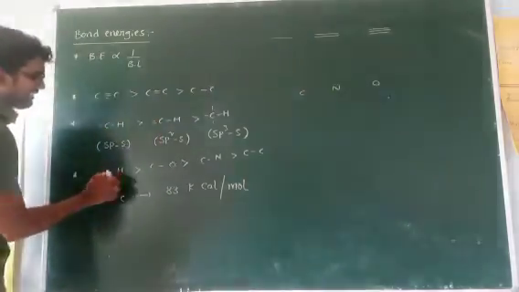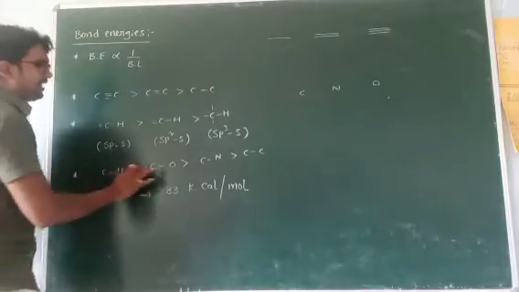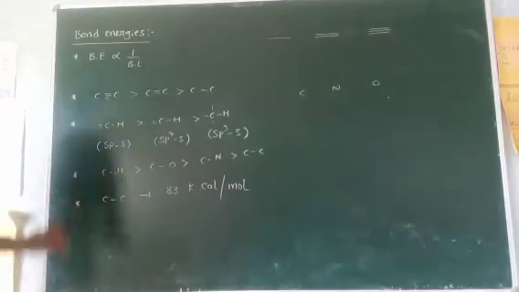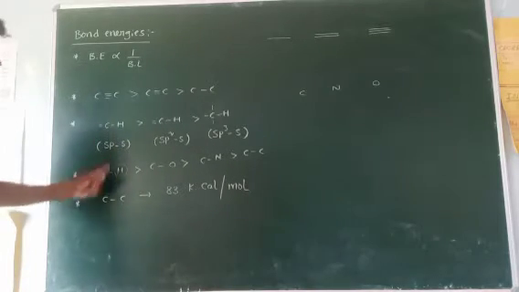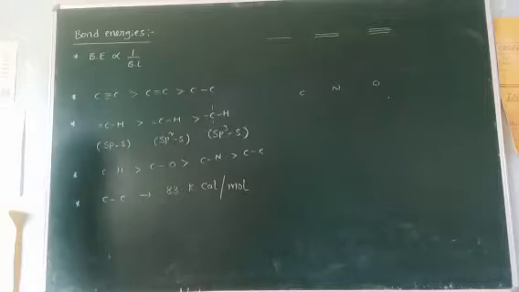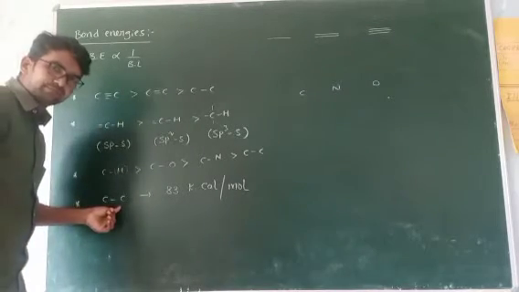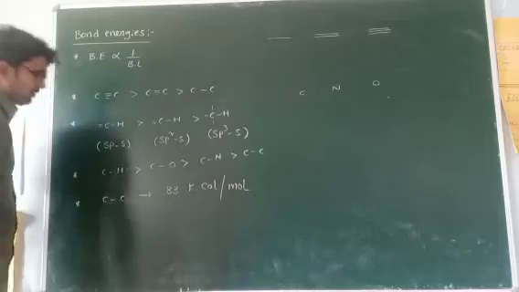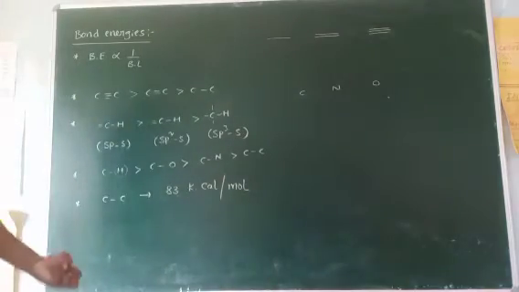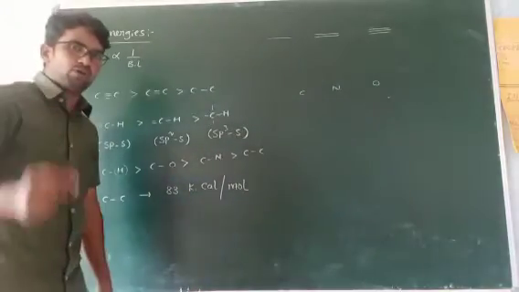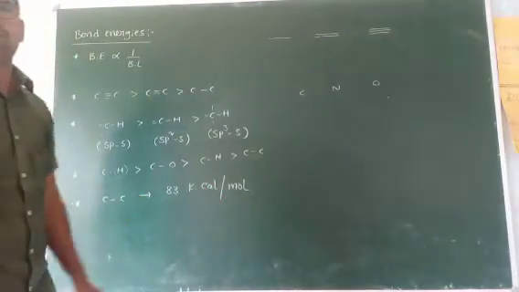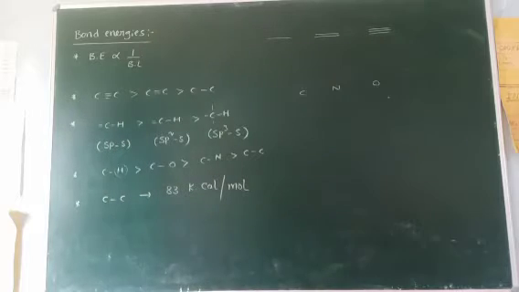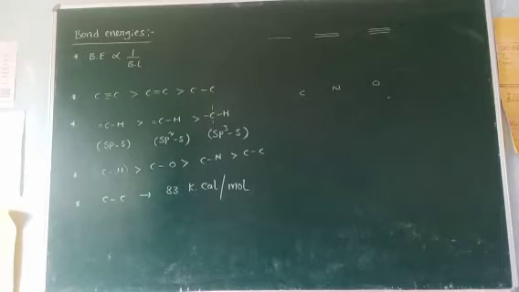Now come to this one, C-H. H is very small compared with these three. That's why it requires very high energy for breaking this bond. Next one, for C-C, to break this bond, the amount of energy required for 1 mole is 83 kilocalories per mole. This is about bond energies.